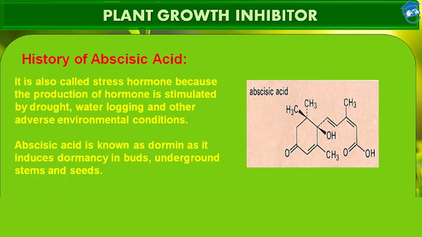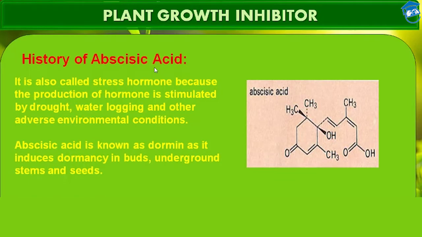My topic for the presentation is the 10th section of the chapter Plant Growth and Inhibitor. In this section of the video, we will continue to discuss plant growth inhibitors. By now we have studied plant growth regulators such as auxin, gibberellin, cytokinin, and plant growth inhibitors such as ethylene. So we will continue to discuss another plant growth inhibitor, that is abscisic acid.